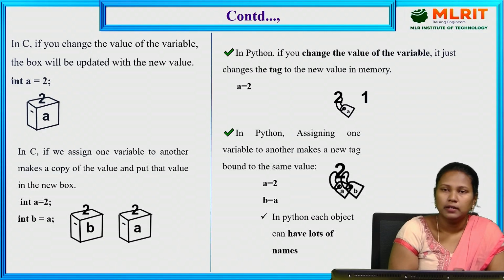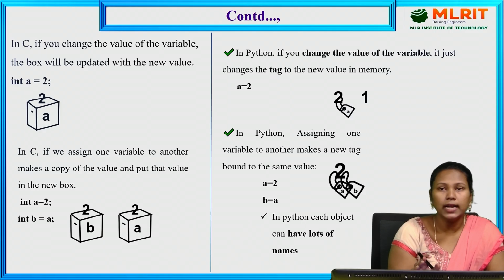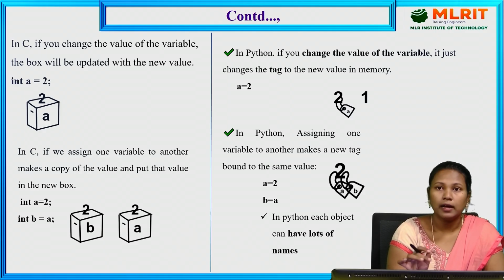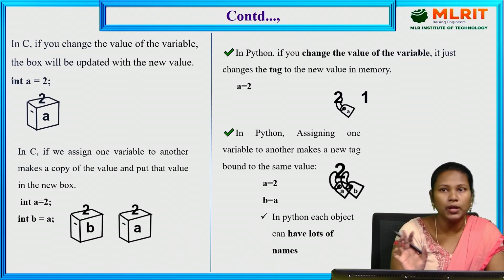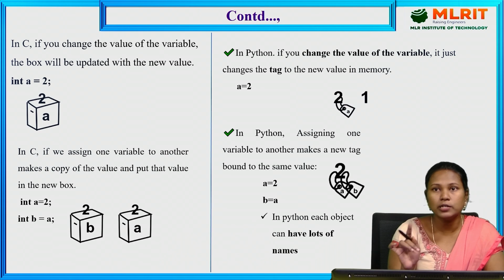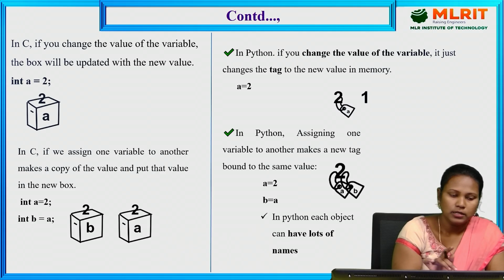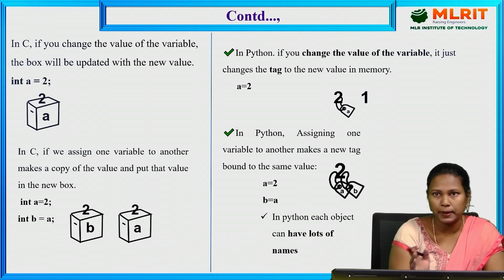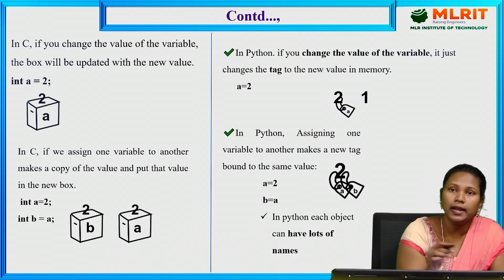So in Python, we are using a tagging system for assigning the value to the variable. It creates a memory space. In that memory space, we have the name. The name points to the reference memory, and the reference memory points to the value, which is in the binary format. So we'll see the difference between C and Python after creating the variable.